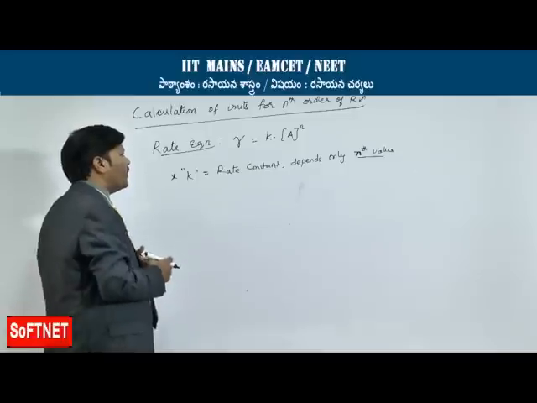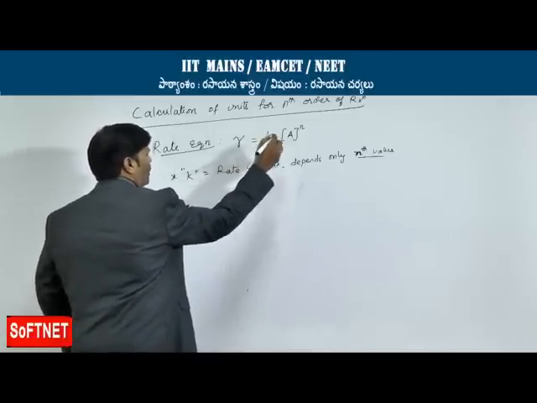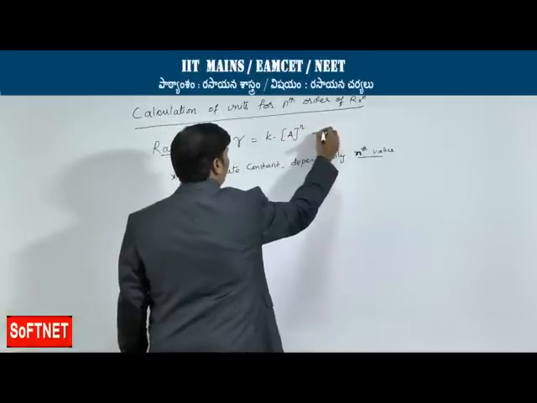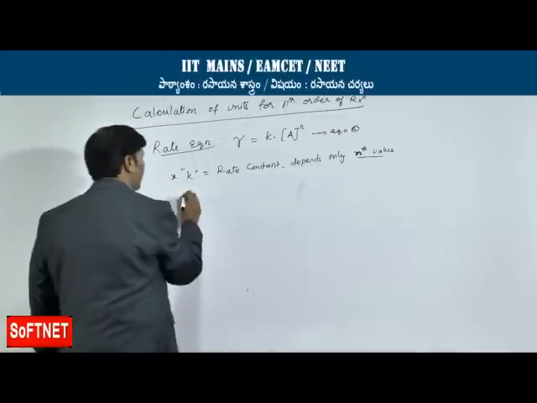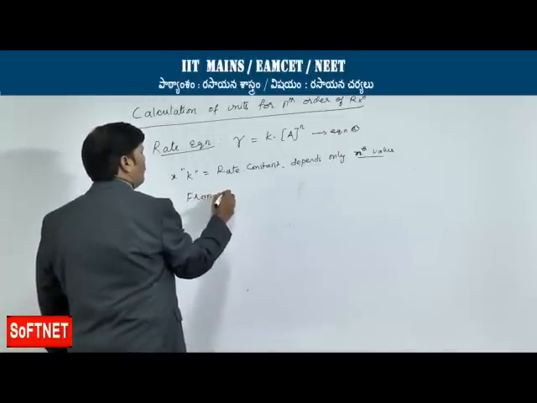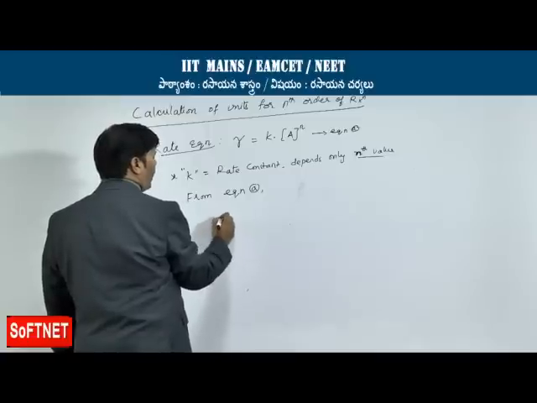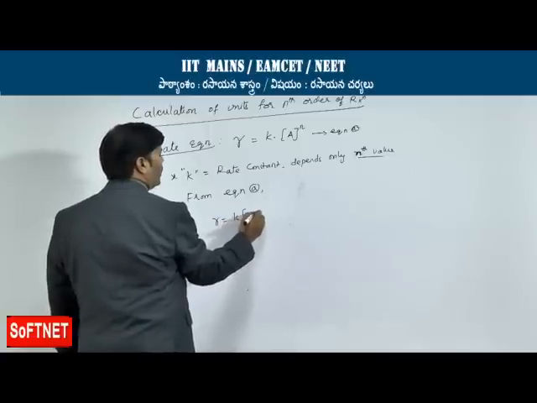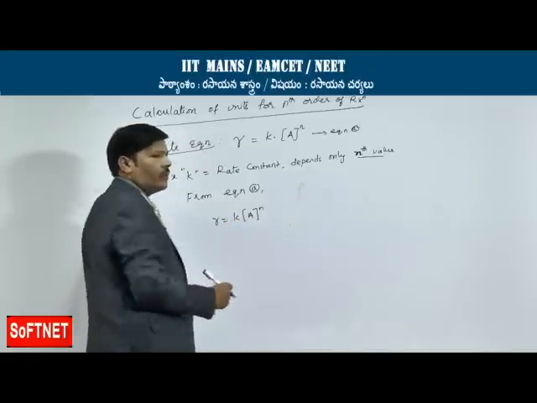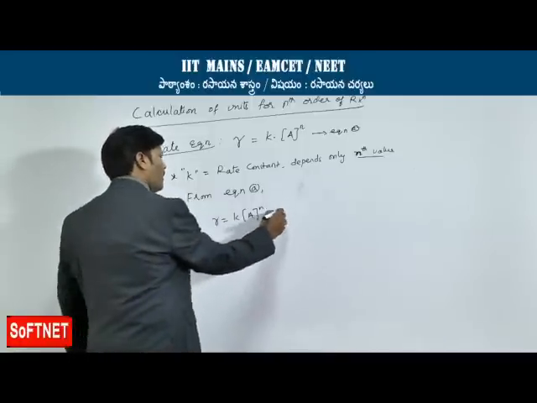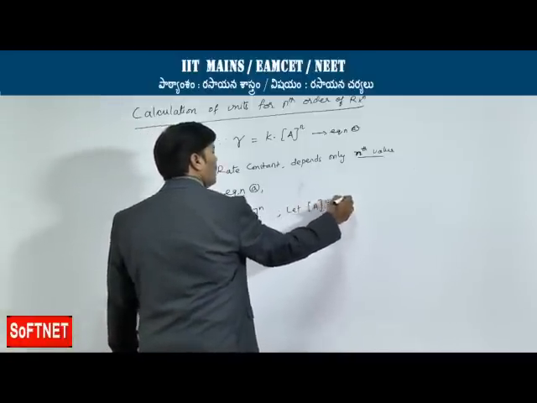Now our aim is to write the units for the nth order of the reaction. Let me give one equation here, let this be equation A. From equation A, R is equal to K into concentration of A to the power of n. Let the concentration of A be equal to C.